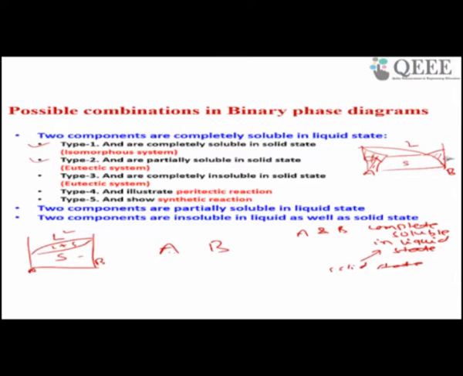So this is alpha. So these are partially soluble. It is not completely soluble like here. It is partially soluble in solid state, but in liquid state you are getting a single phase. In solid state, up to some extent you are getting a single phase. Alpha is a single phase, beta is a single phase, but you are getting it up to some level. So these are partially soluble in solid state and completely soluble in liquid state. This comes in the second category. We will discuss in detail the other remaining things in the next class.